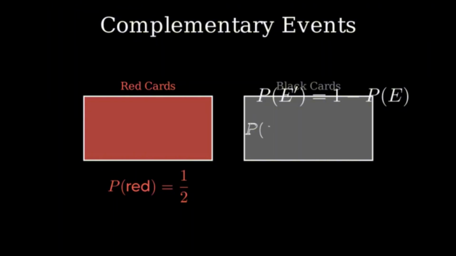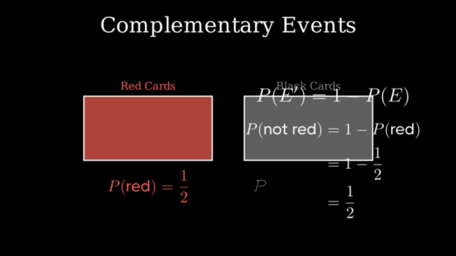In our card example, the complement of drawing a red card is not drawing a red card, which means drawing a black card. Using our formula, the probability of not drawing a red card equals 1 minus the probability of drawing a red card. We know the probability of drawing a red card is 1/2. So when we substitute this value into our formula, we get 1 minus 1/2, which equals 1/2. So the probability of drawing a black card is also 1/2.